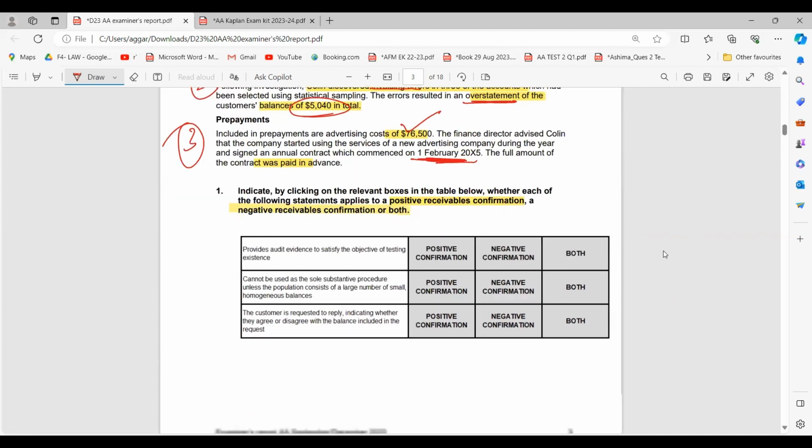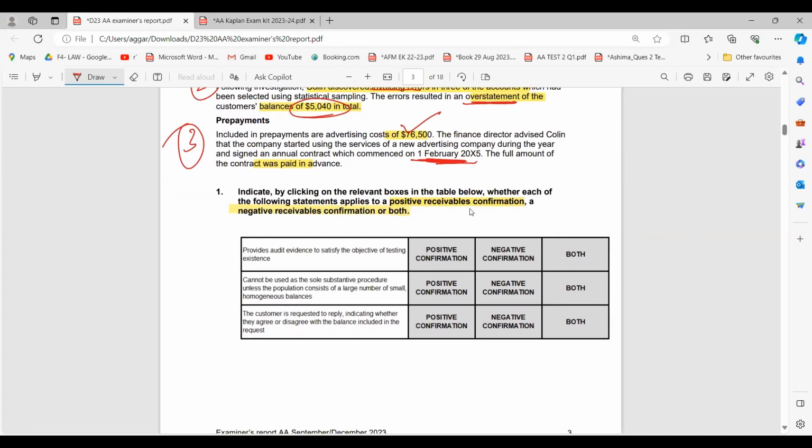Okay, now let's see the first question. Indicate by clicking on the relevant boxes in the table below whether each of the following statements applies to a positive receivable confirmation, a negative receivable confirmation, or both. Now, as I explained, positive is when the customer will agree or disagree. However, a negative confirmation is only when the customer is disagreeing with it.